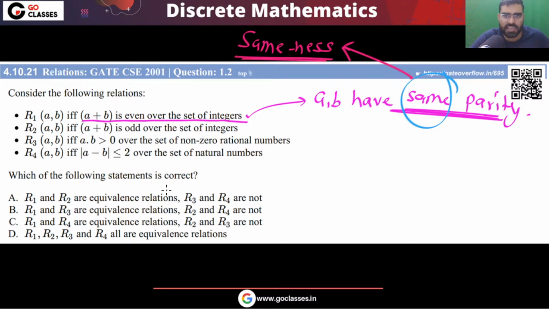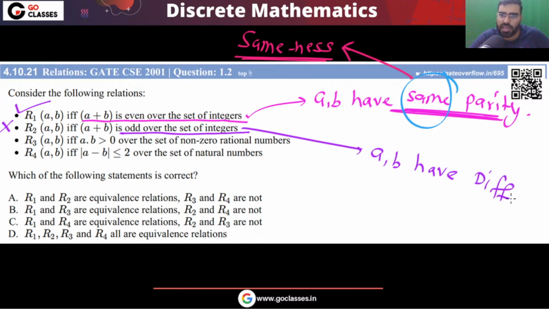Okay, so you can notice A comma B have same parity. They must either be both odd or both even. You can notice this is an equivalence relation, but this is not an equivalence relation, right? Why? Because it means A comma B have different parity. So this is definitely not an equivalence relation. You can check it.